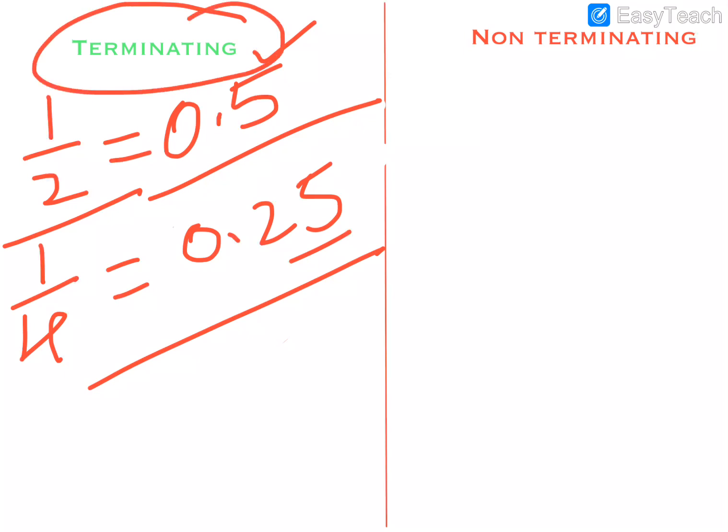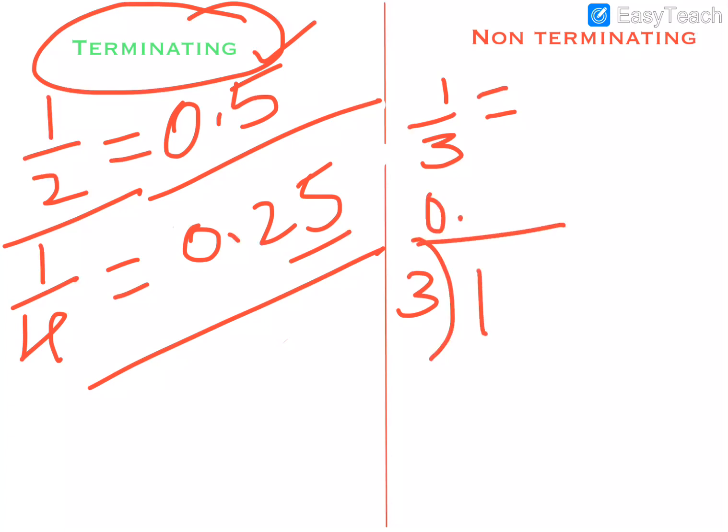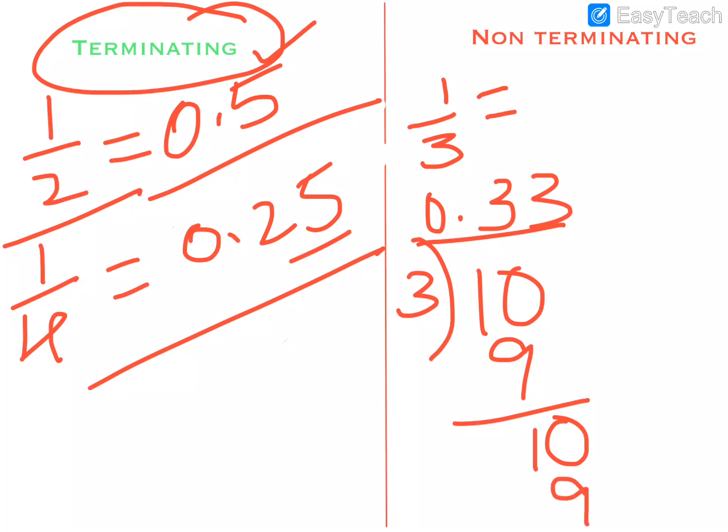Whereas for non-terminating decimals, let us take the example 1 by 3. Now divide 1 by 3. Since 1 doesn't divide, we write 0 point, so 0. 3 3s are 9. What is left is 1 again. 0 again, because of the decimal. 3 3s are 9. Again 1. Again 0, 3 3s are 9.